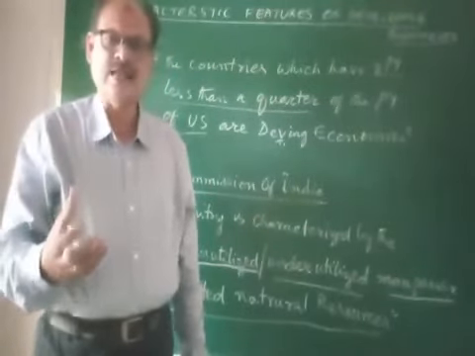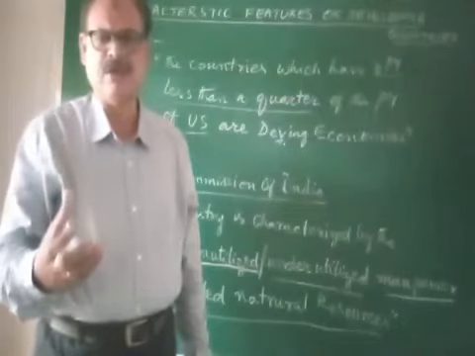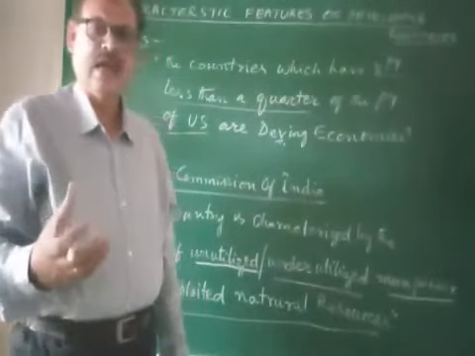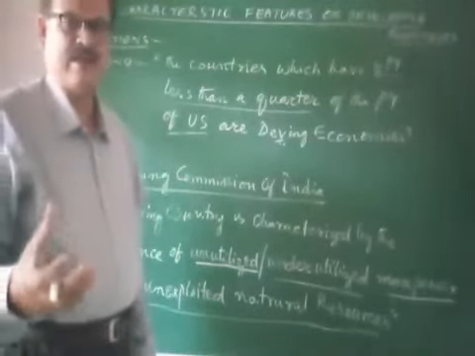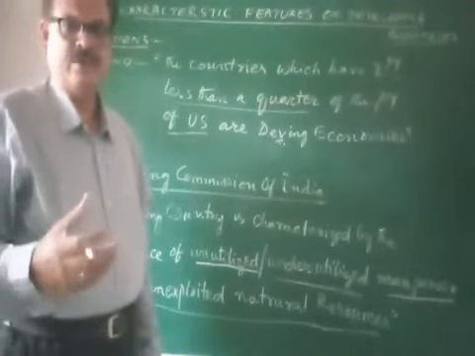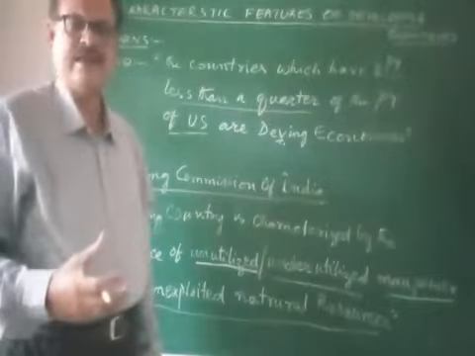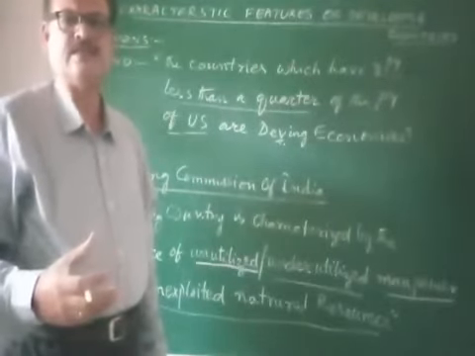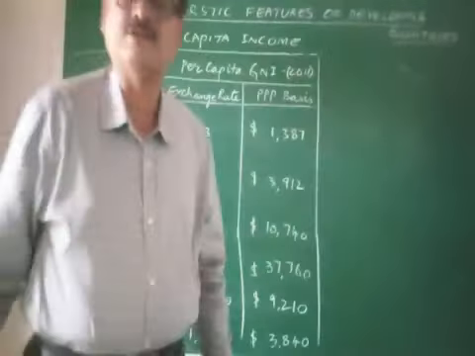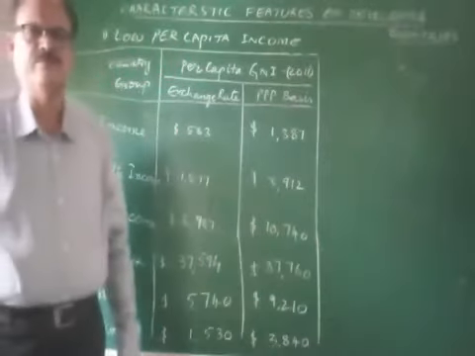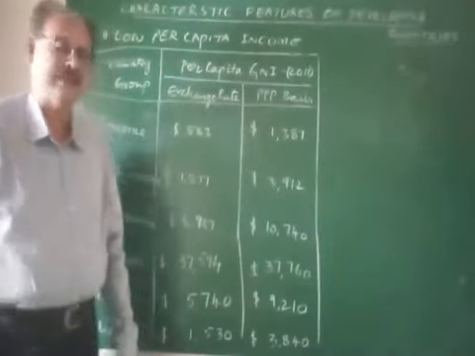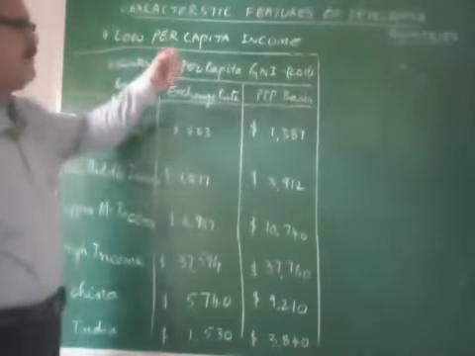One is unutilized or underutilized manpower, and the second one is unexploited natural resources. If these two factors are there in any country, that country is known as a developing country. The first characteristic of any developing country is low per capita income.